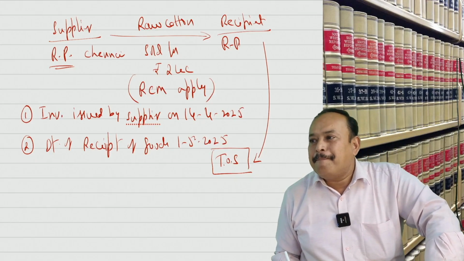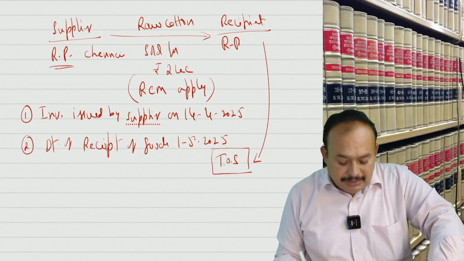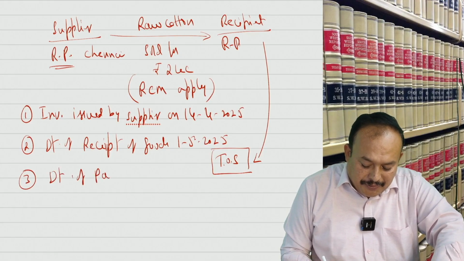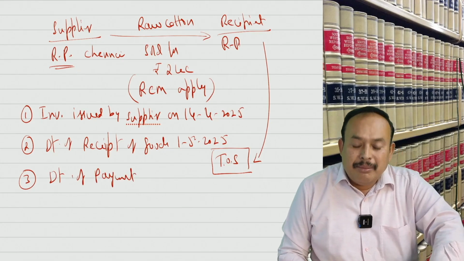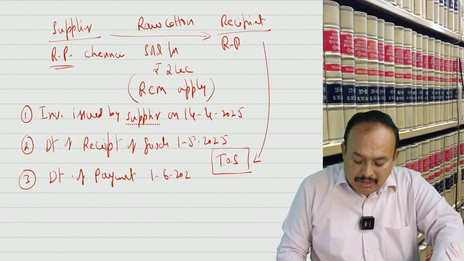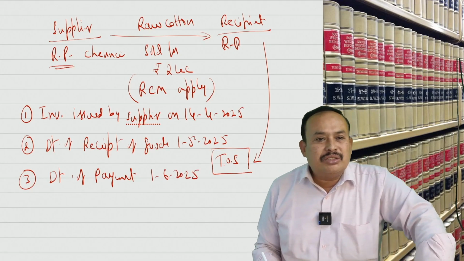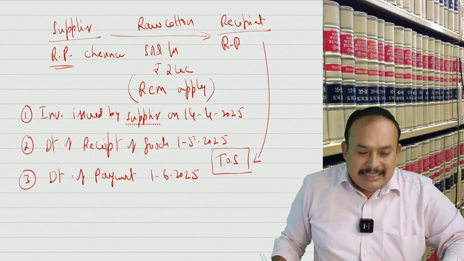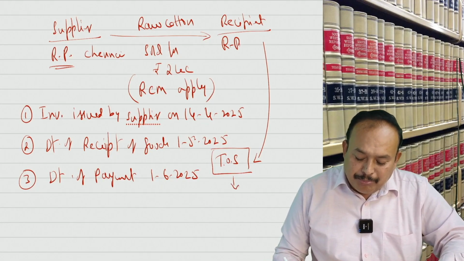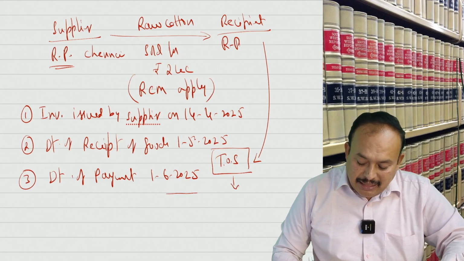Then the date of payment, let us say 1st June 2025. Is that clear?